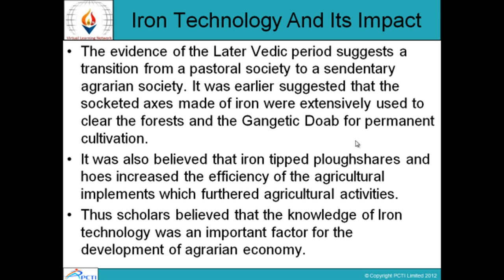So for the development of the agrarian economy, knowledge of the technology used in farming, in planting, and in agriculture, the modes of equipment which were used, was a must.